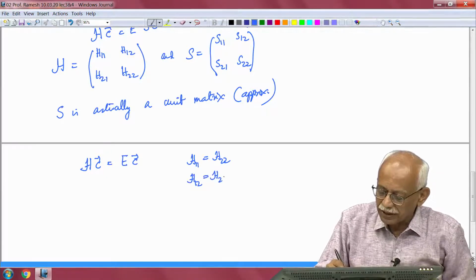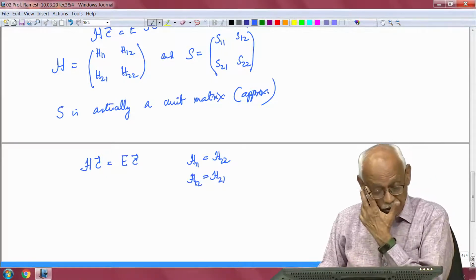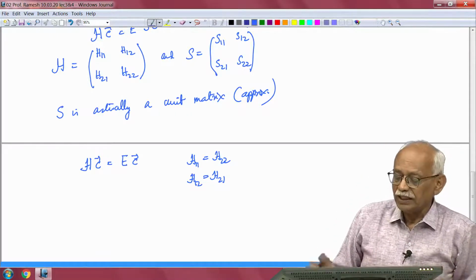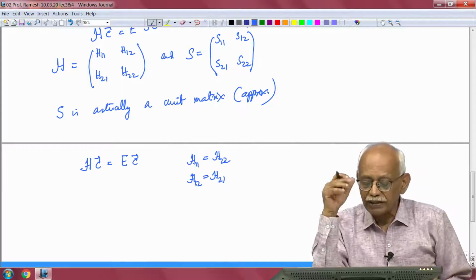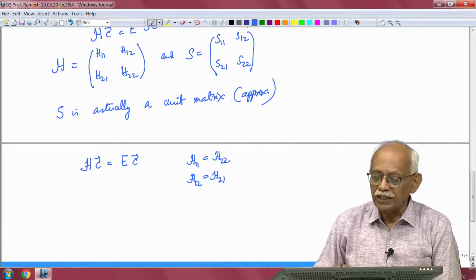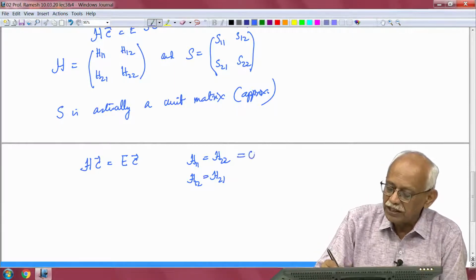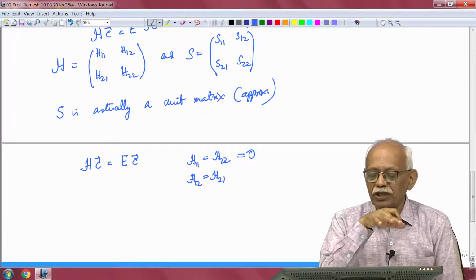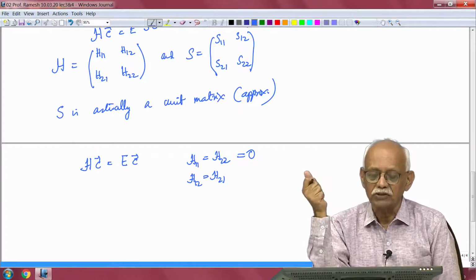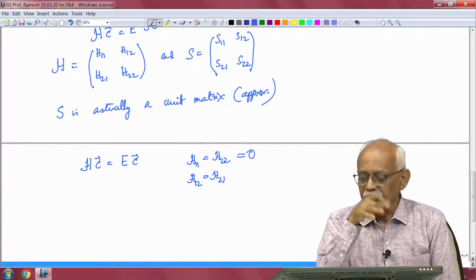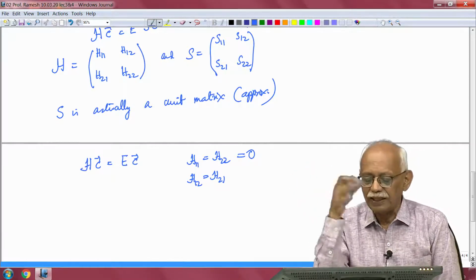I also have to define an energy scale. The energy scale can be defined by setting H11 equal to H22 equal to 0, because these are nothing but the orbital energies of the 1s orbital on hydrogen atom 1 and that on hydrogen atom 2. Since both the hydrogen atoms are identical,